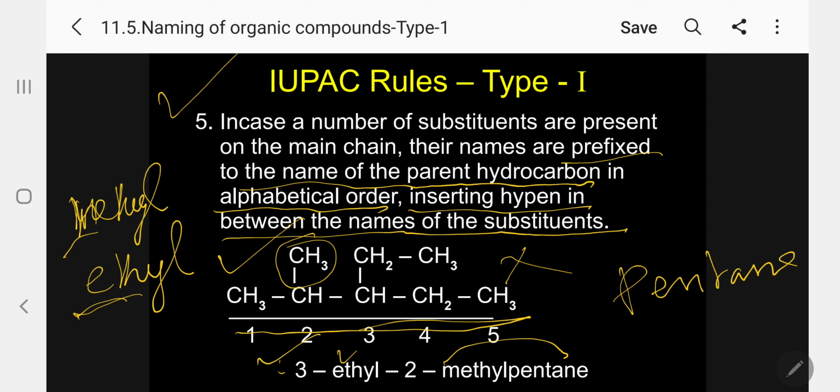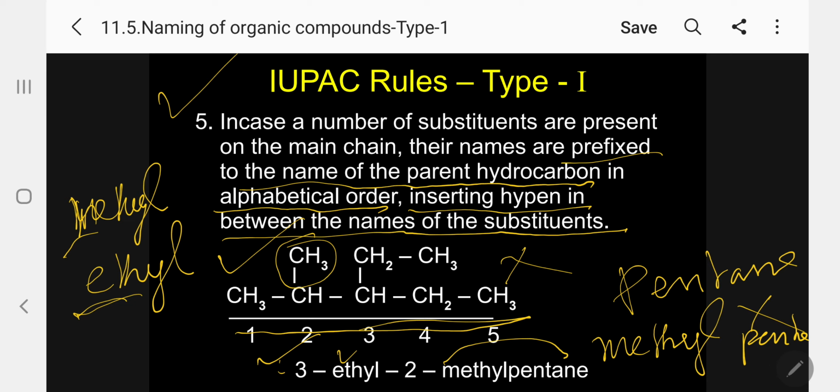Here also same thing. But the last substituent should be written along with the parent. Please follow. Parent name: methyl pentane. We should not write methyl and leave a gap. If you write this line, it's wrong. It should be the same word. Kindly follow.